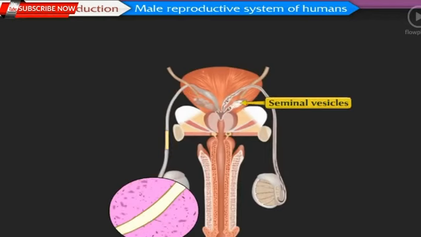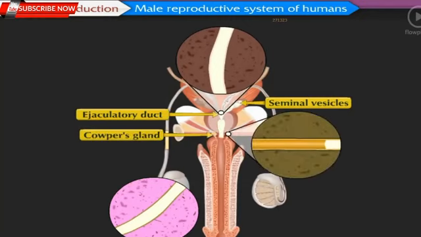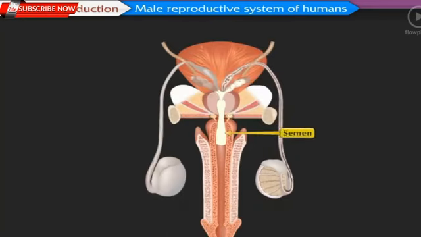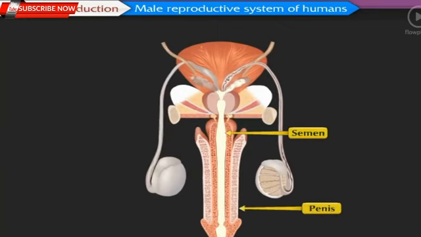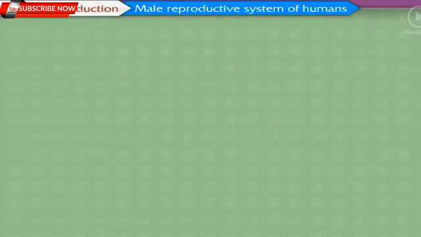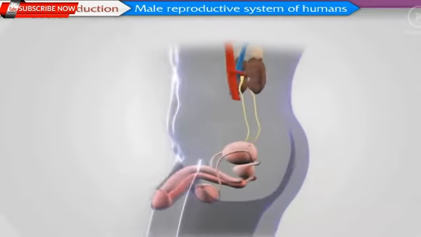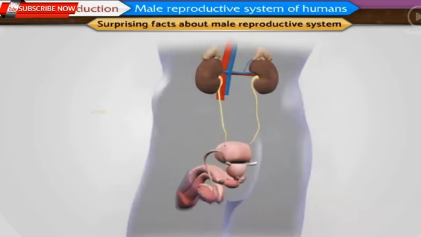Seminal vesicles secrete their secretions in ejaculatory ducts, whereas Cowper's gland secrete their secretion in urinogenital duct. Semen is formed of sperms and secretions of all these glands. Semen is ejaculated out through the penis. All the organs of male reproductive system are paired except the urinogenital duct and penis. After studying about male reproductive system of humans, come, let us find out some surprising facts about this system.